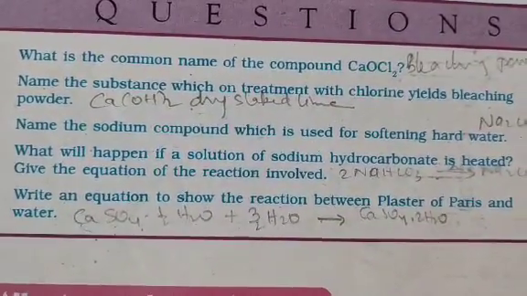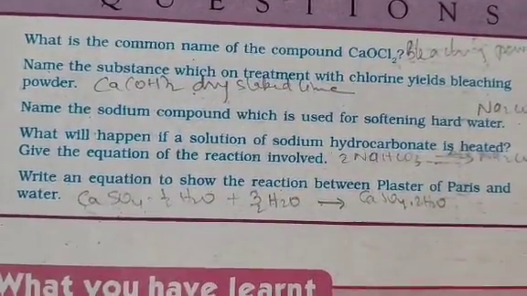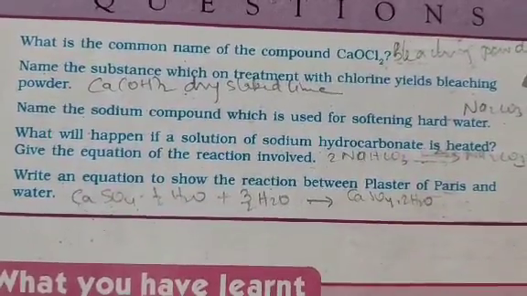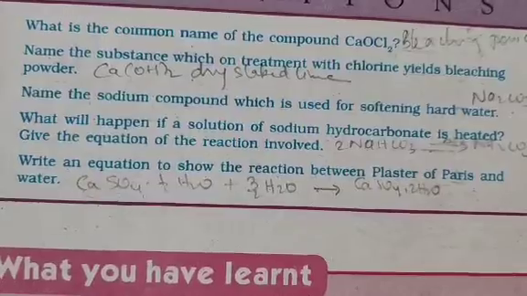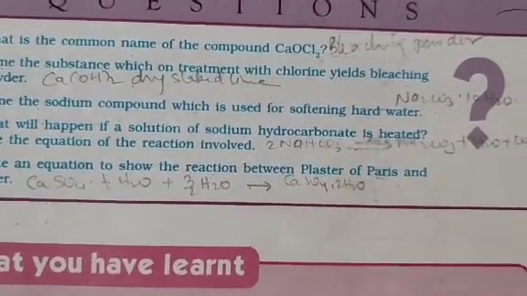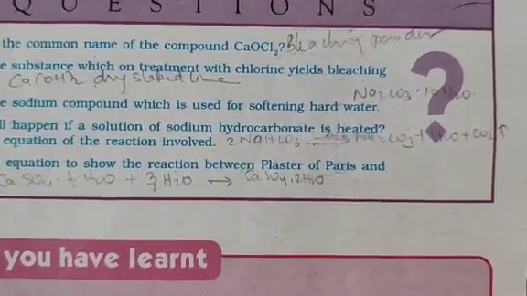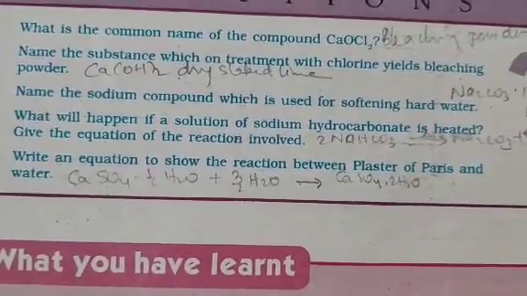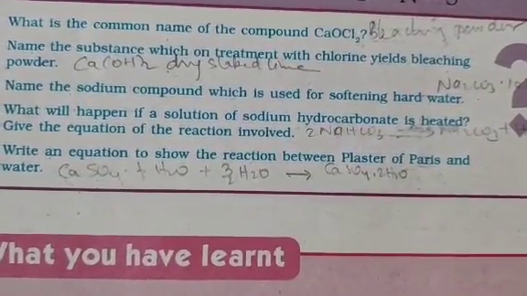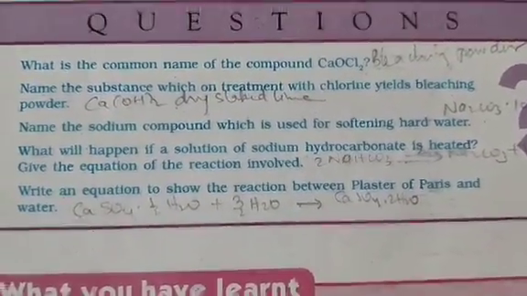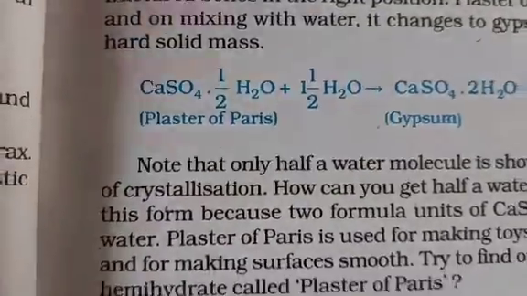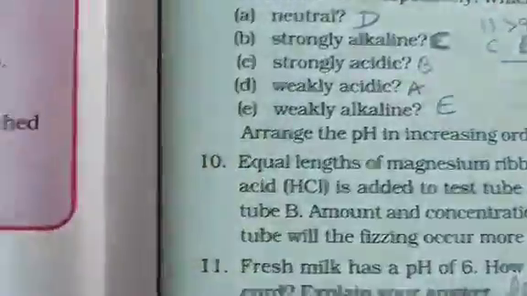Name the sodium compound which is used for softening hard water. Sodium carbonate. What will happen if sodium hydrogencarbonate is heated? Means sodium bicarbonate, if you heat it, what will you get? You will get sodium carbonate, water and carbon dioxide. All these equations are given on the previous page. Write an equation to show the reaction between plaster of Paris and water. That is the equation which is just given on the same page. Understood?